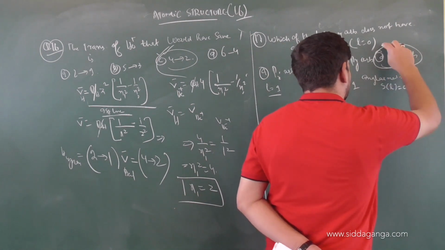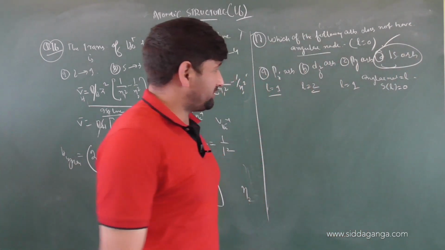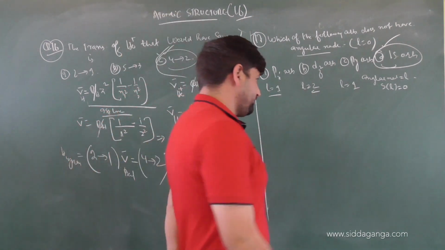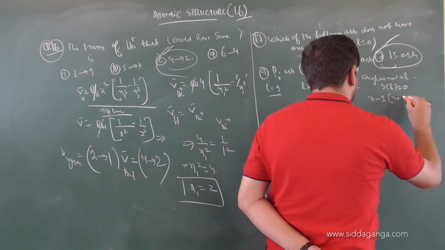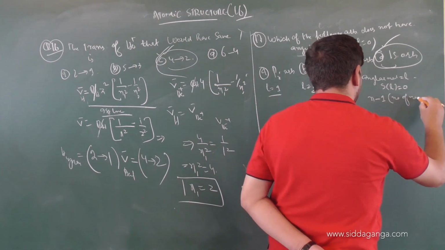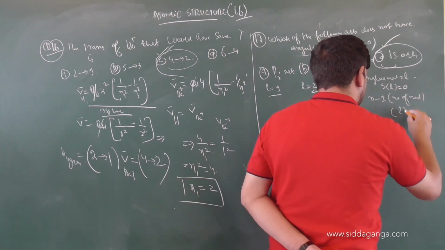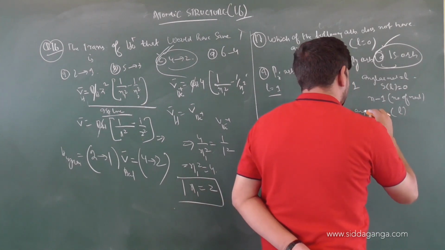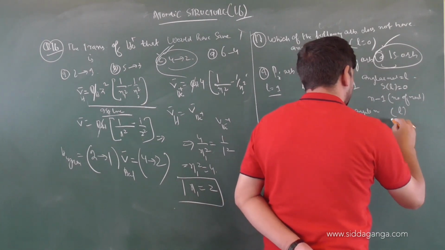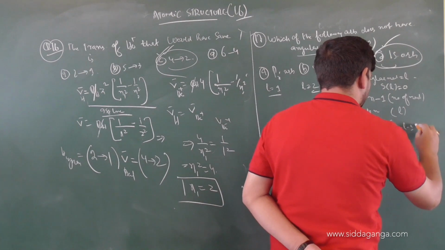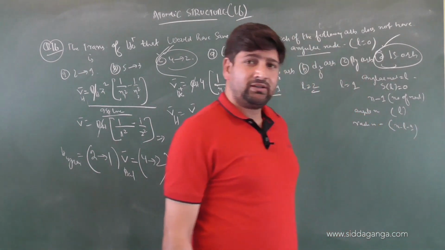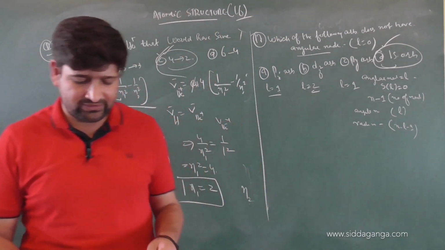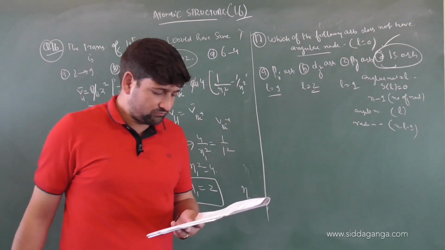So there will be no angular node for 1s. So the correct option will be 1s. Keep it in mind: n minus 1 is the total number of nodes. L will be the number of which nodes? Angular nodes. And n minus L minus 1 will be which nodes? Radial nodes. Am I clear, children? Excellent. Let us move to the next question.